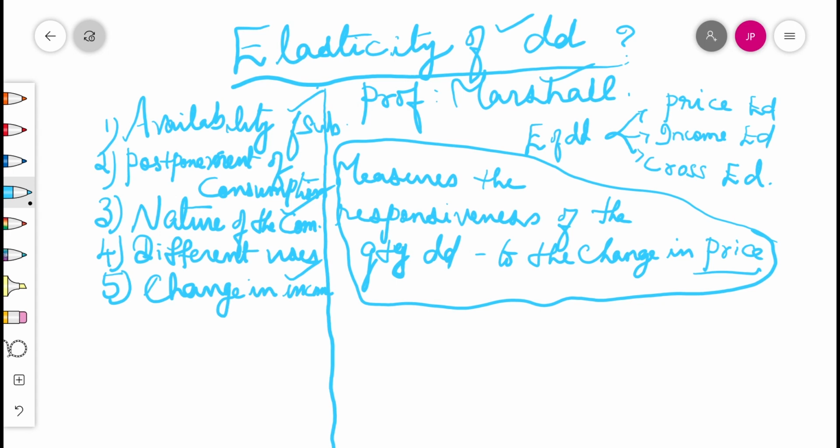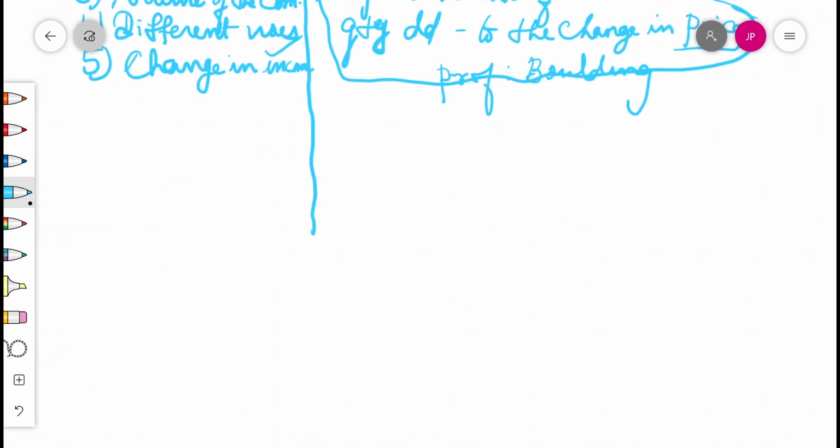So, elasticity of demand measures the responsiveness of the quantity demanded to the change in price. By Professor Boulding, this is an easy definition for us. It depends upon these factors, and the income elasticity of demand also depends upon the income of the consumer, and so does cross elasticity of demand. Price elasticity of demand is divided into 5 types.